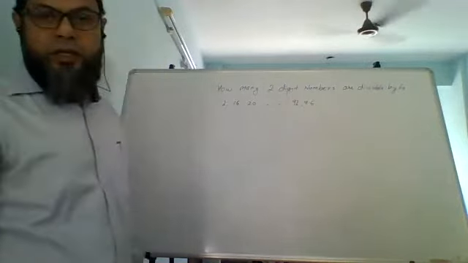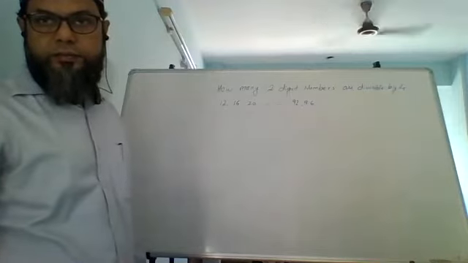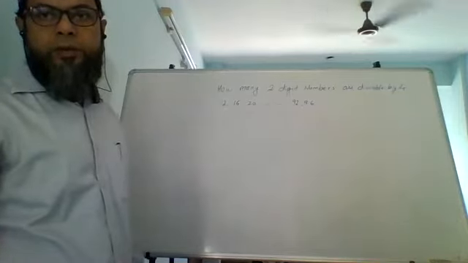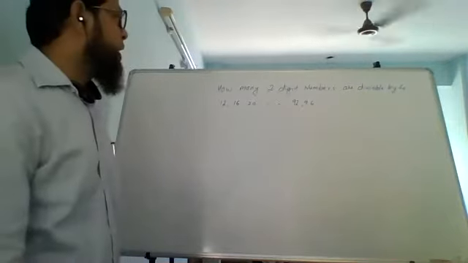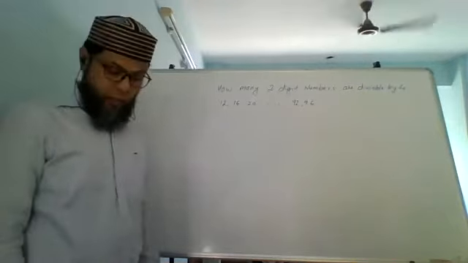This is the AP that we have got, starting with 12 going up to 96. Now what does it say? How many terms are there in this AP?